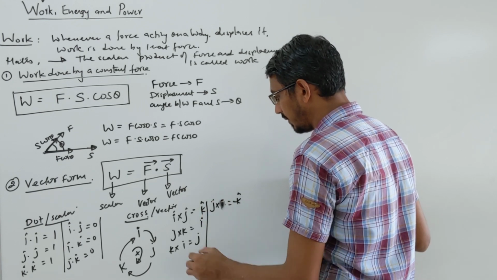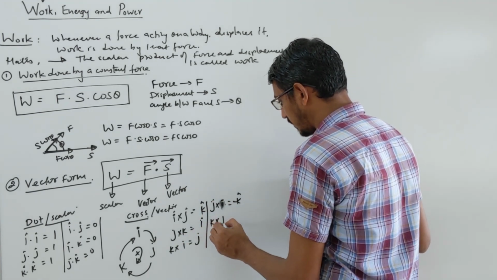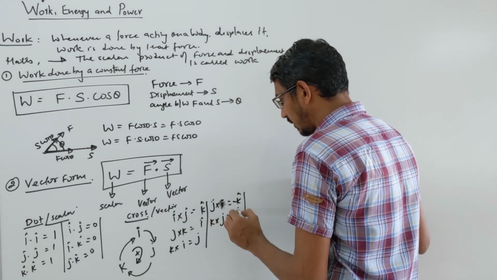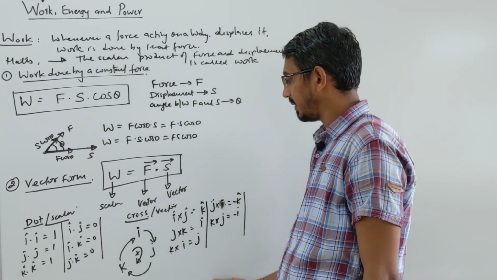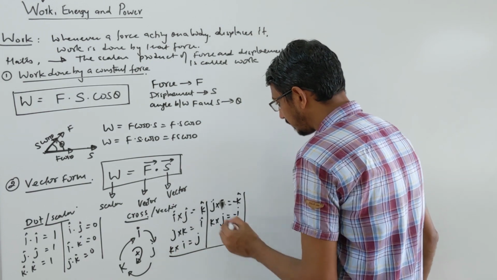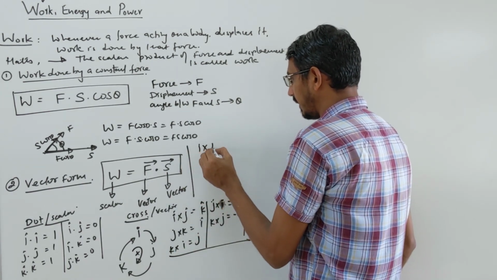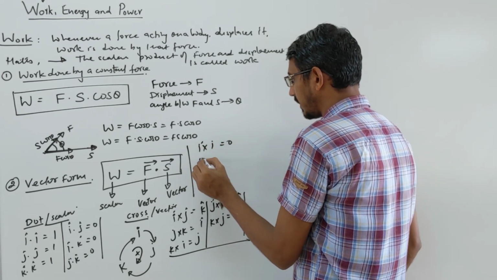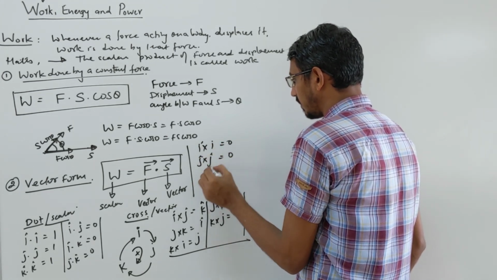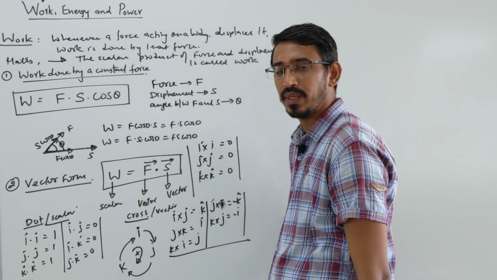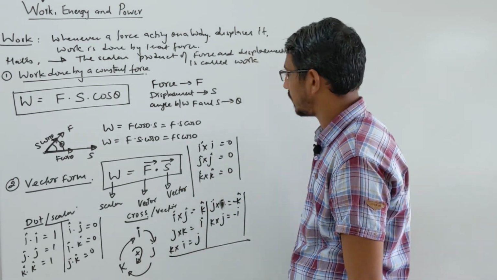I hope you already know these things. If you write it opposite, K cross J is minus I. Similar vectors directly become 0: I cross I is 0, J cross J is 0, K cross K is 0. So you only have to follow this cycle for the cross product.